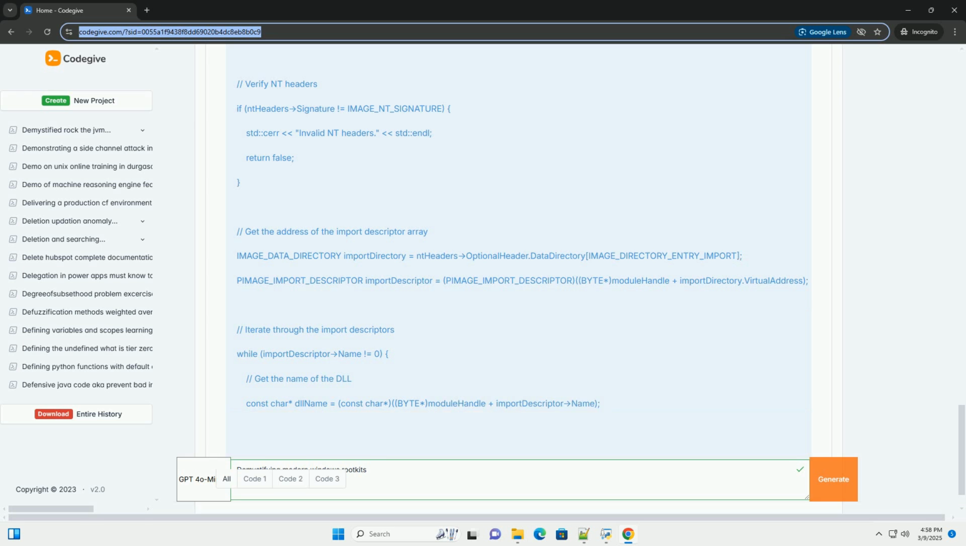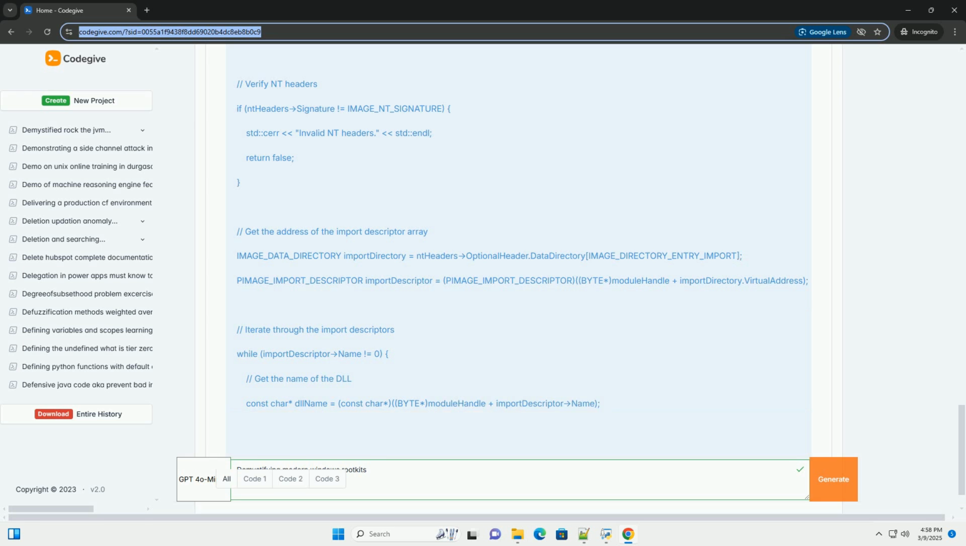Explanation: 1. KeServiceDescriptorTable. This global variable, exported by ntoskrnl.exe, points to the SSDT. 2. OriginalZwCreateThreadEx and HookedZwCreateThreadEx pointers to store the original ZwCreateThreadEx function and our hook function, respectively. ZwCreateThreadEx is a kernel function used to create new threads.